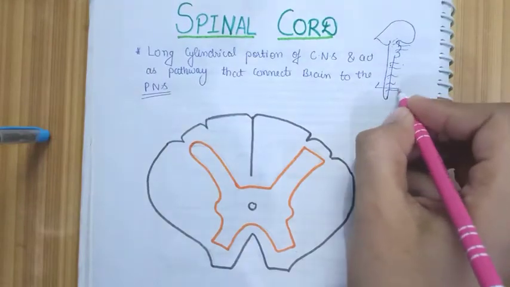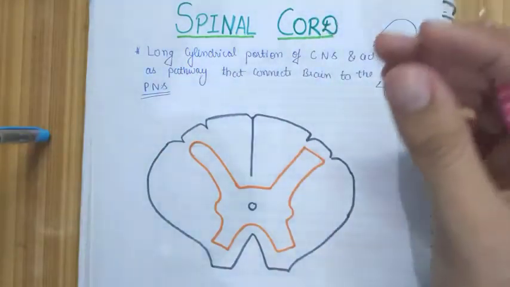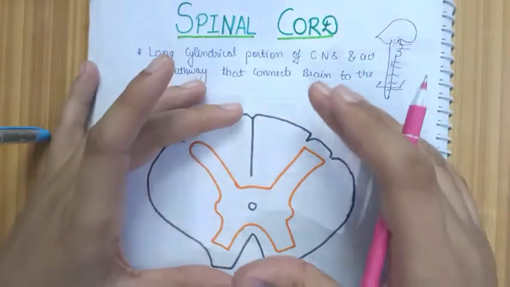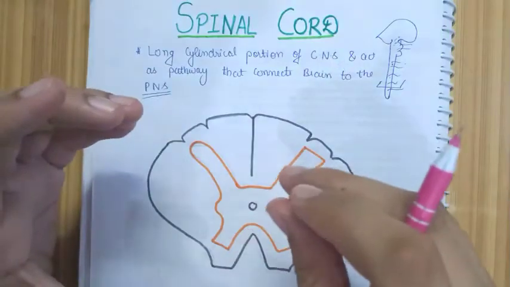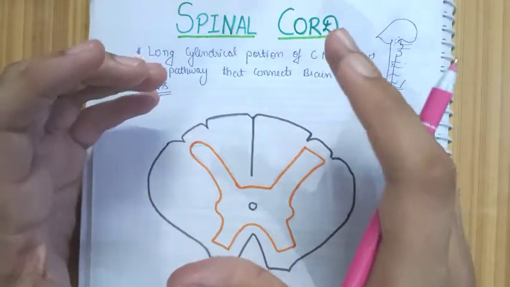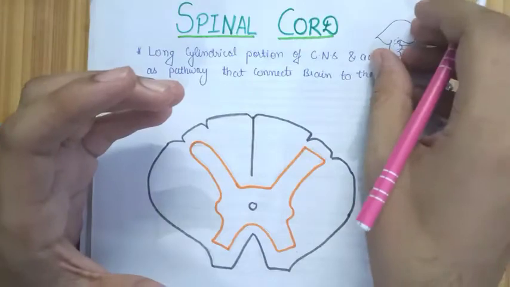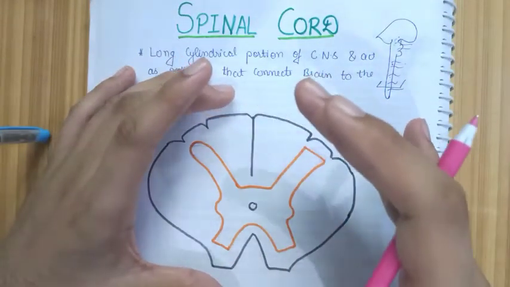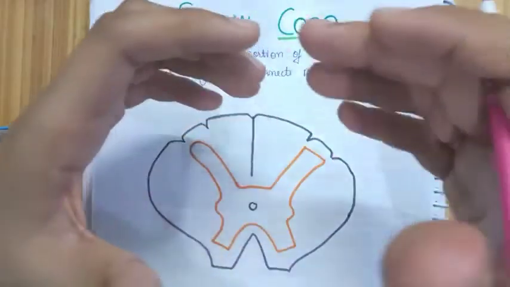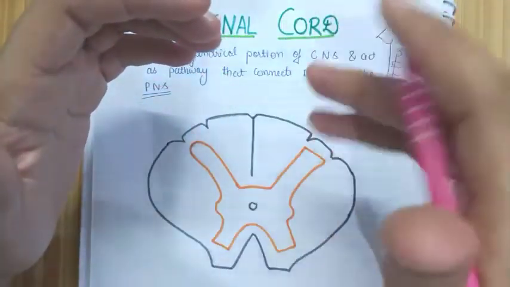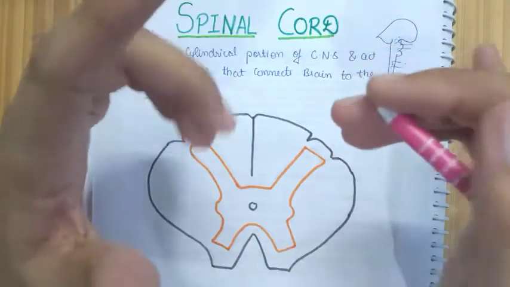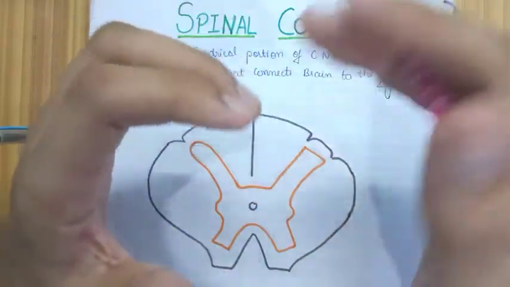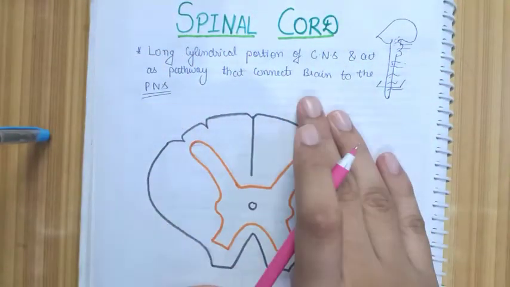If we make a cross section over here, a transverse section of the spinal cord, you will see that the spinal cord appears something like this. So this is in general the diagram of the spinal cord. See, the shape of the spinal cord changes from the top cervical region to the coccygeal region. I have drawn just a general diagram of the spinal cord. See the shape of the spinal cord in different sections and how the gray matter and the white matter shape changes from top to bottom, which you will see in the other part of the video. So let's concentrate on this diagram first.